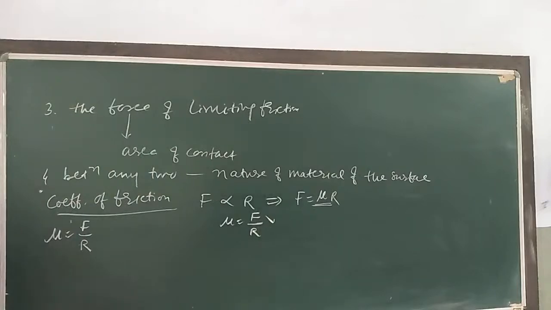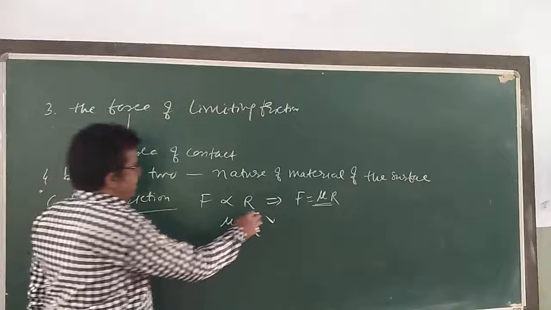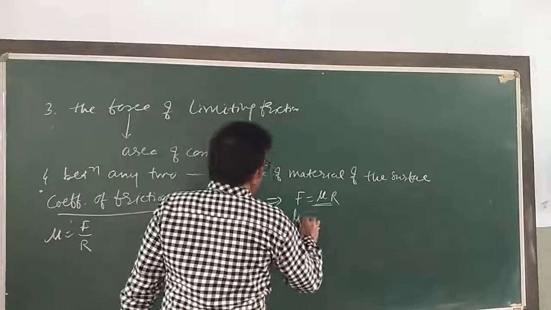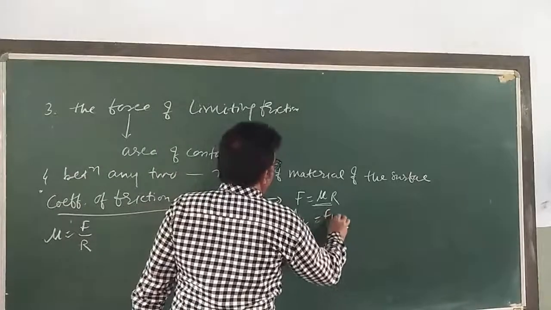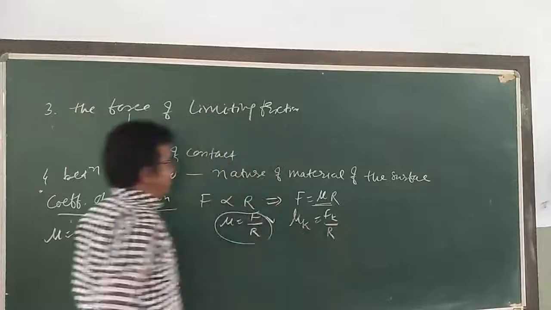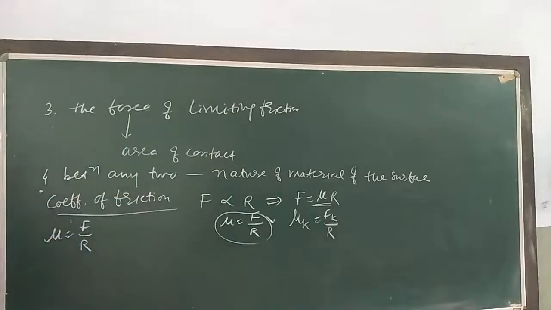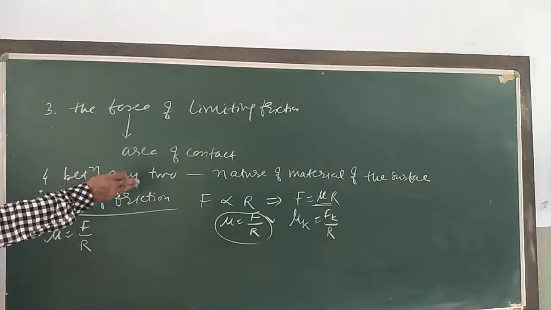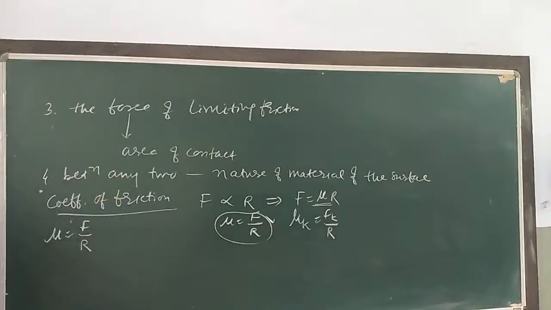When there is kinetic friction, I can write mu K is equal to F K by R. So mu K is called the coefficient of kinetic or dynamic friction.